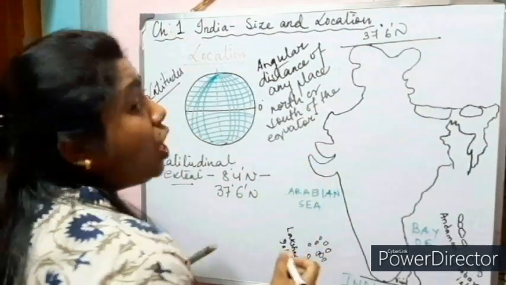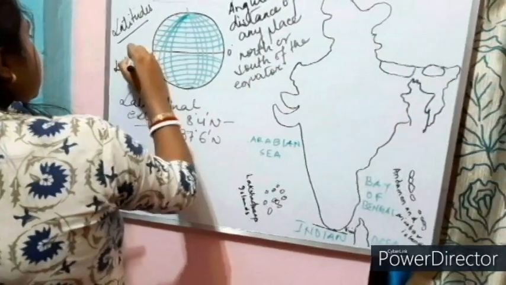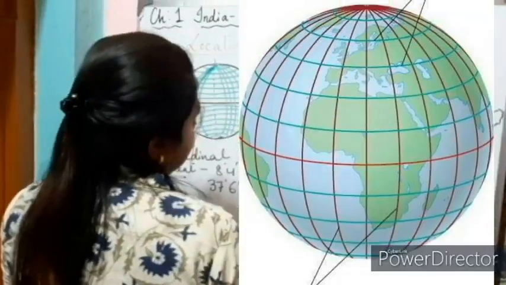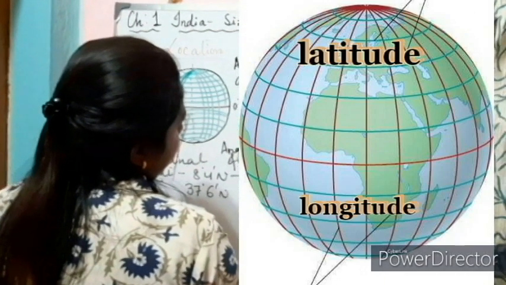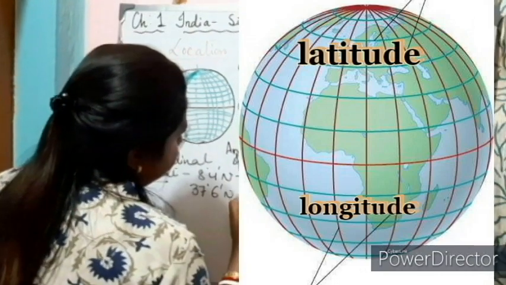So what are my longitudes? I can write it here. Longitude is the angular distance of any place.